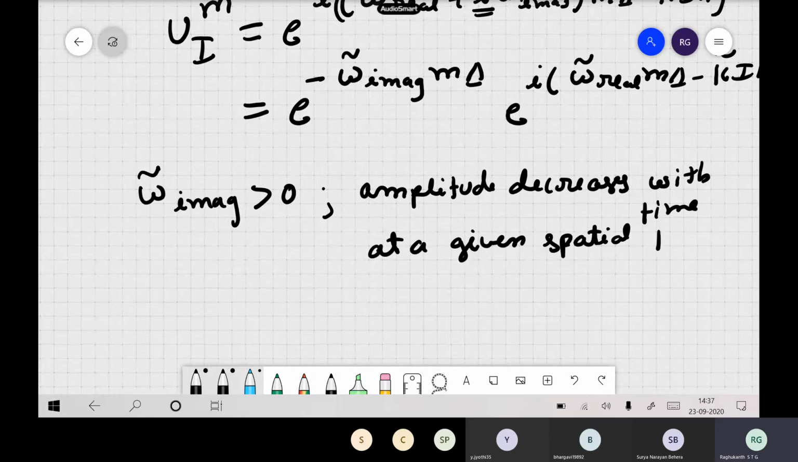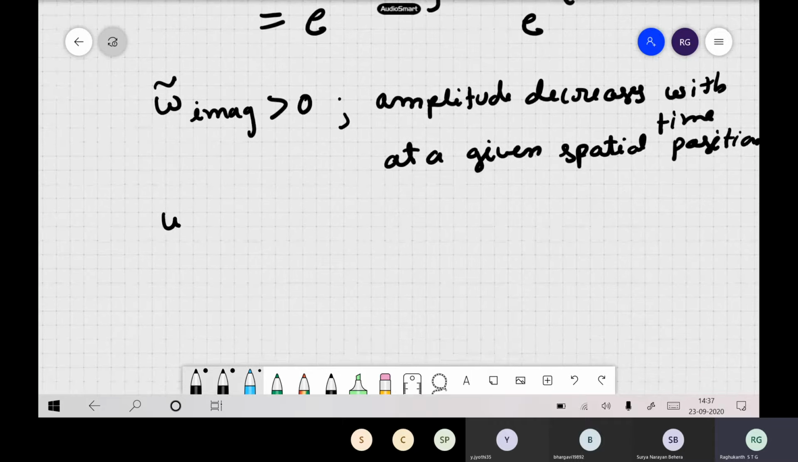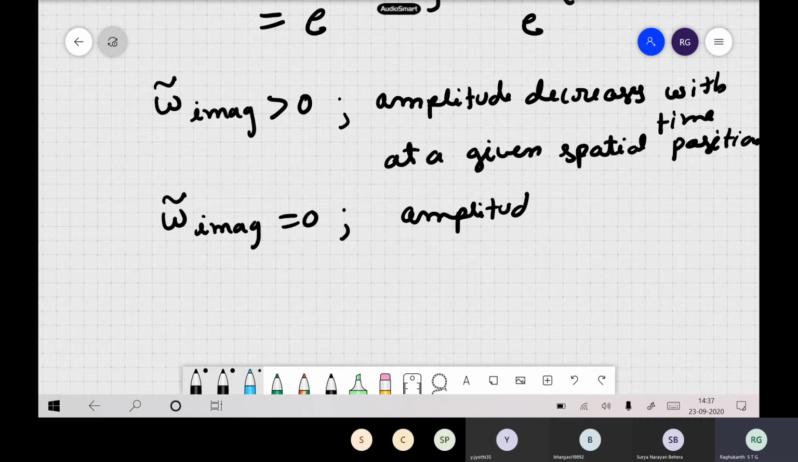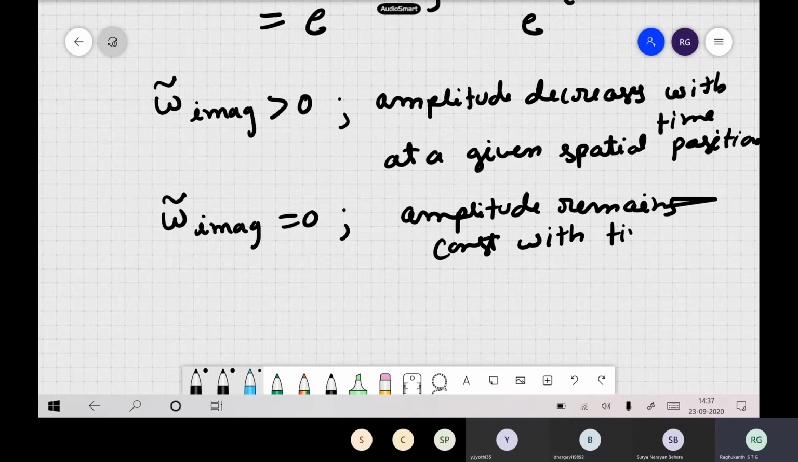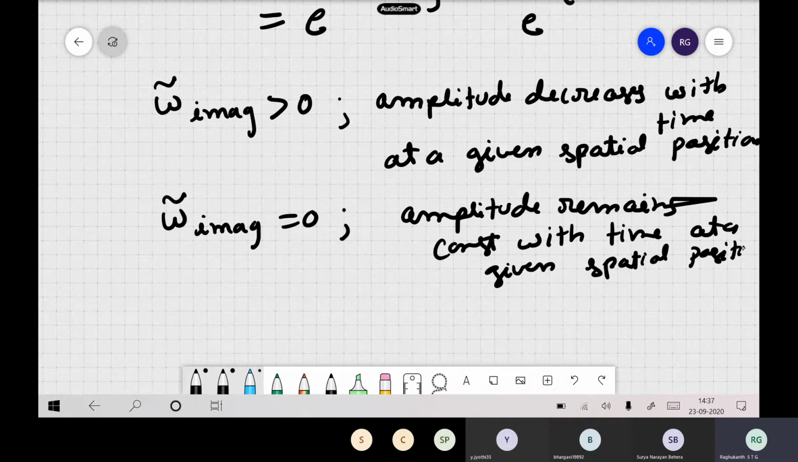You followed it at a spatial position. So when omega imaginary is 0, the amplitude remains constant with time at a given spatial position. So this is one case.